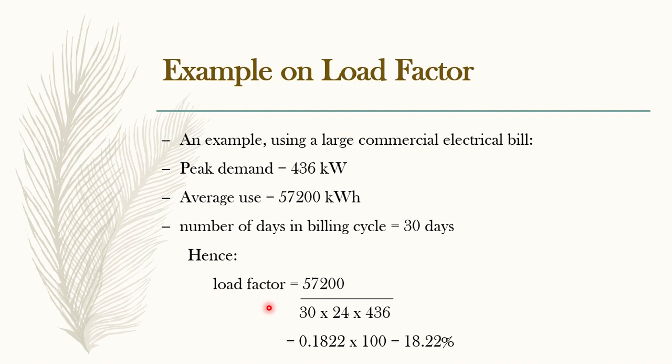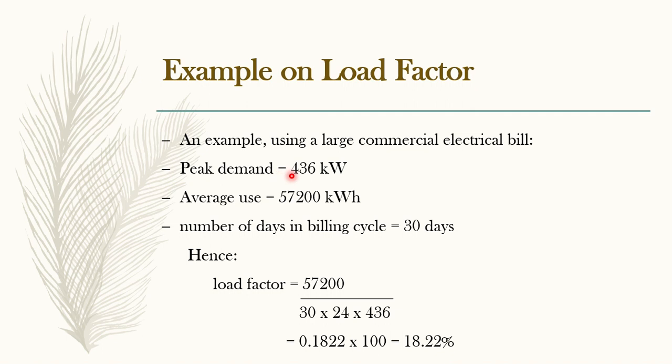So, load factor, what did I tell you? It is average load by maximum load or the peak load. So load factor is equal to average, 57,200, divided by peak demand. Peak demand is 436, but we are doing it for a billing cycle of 30 days. And see here, the average load is in terms of kilowatt hour, so we have to convert the peak demand also into kilowatt hour.